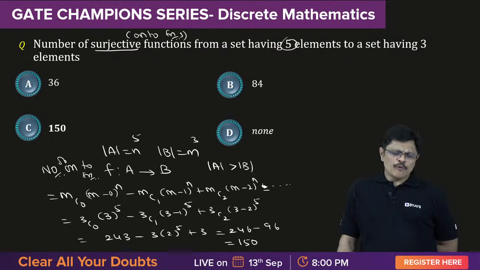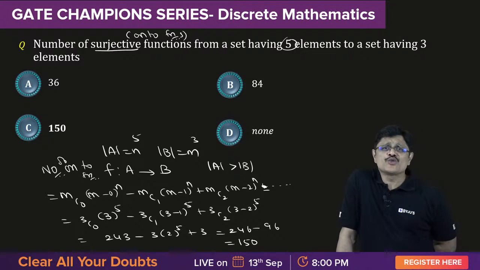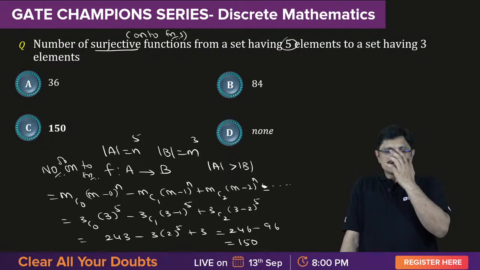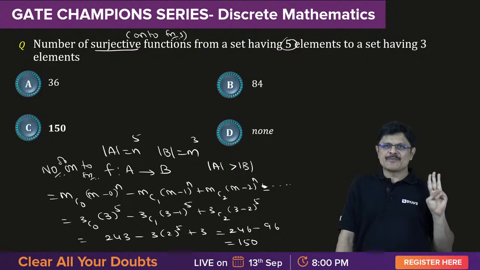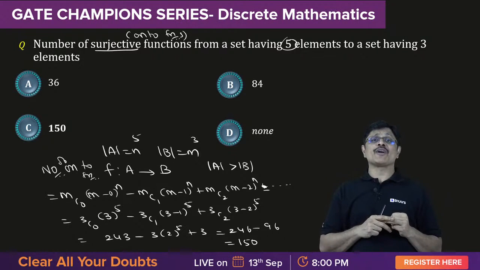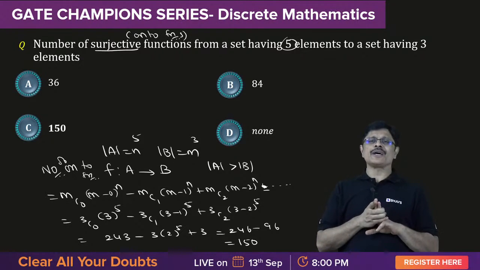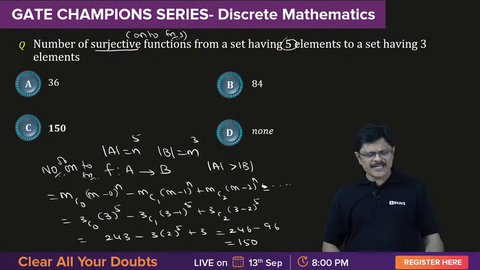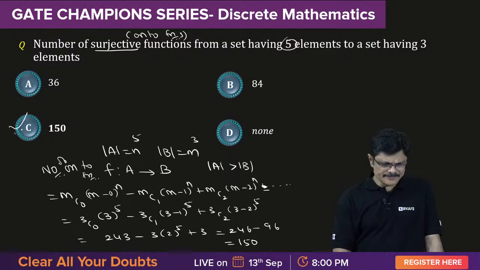See, the proof of this particular one is based on the inclusion-exclusion principle. The proof is beyond the scope, my dear friends. Of the inclusion-exclusion principle, we have mainly three results: one is the derangement formula, the second one is the Euler phi function, and the third one is the number of onto functions. These are the three main formulas derived using the inclusion-exclusion principle. So the derivation is beyond the scope, don't worry about it. Got it? So the answer is C.